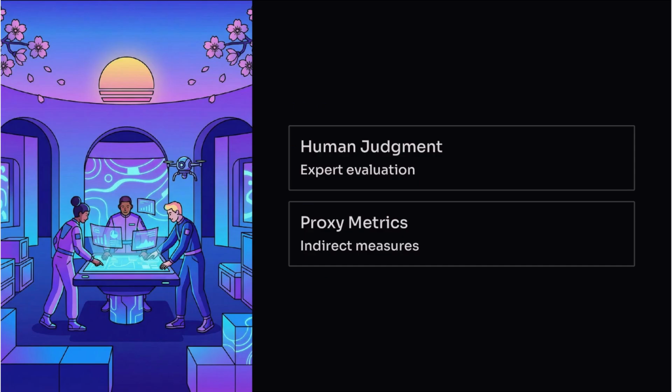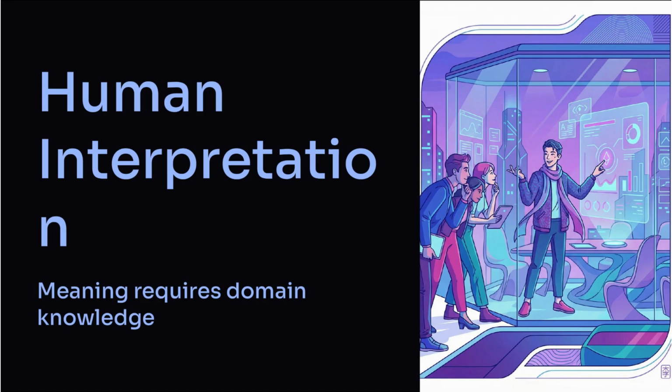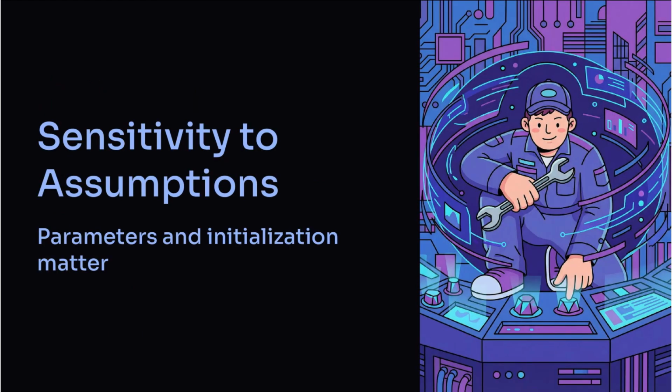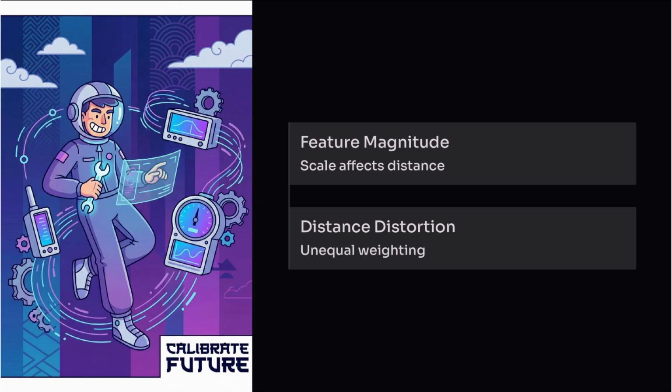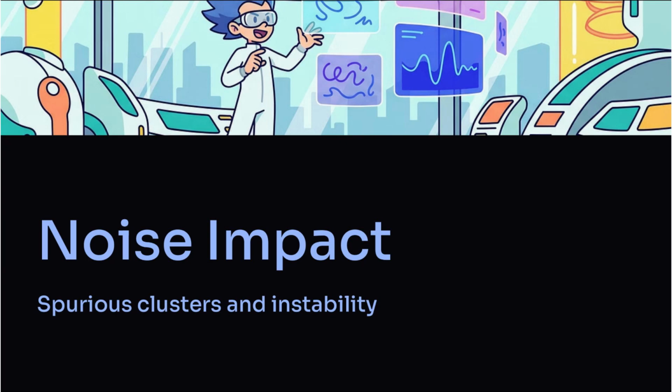Human interpretation assigns meaning to discovered structure. Domain expertise is essential. Unsupervised methods are sensitive to assumptions such as initialization and parameter choices. Scaling and normalization affect distance calculations. Poor scaling distorts patterns. Noise can create false structure. Robust preprocessing is important. Bias in data affects discovered patterns. Sampling bias becomes embedded in structure.